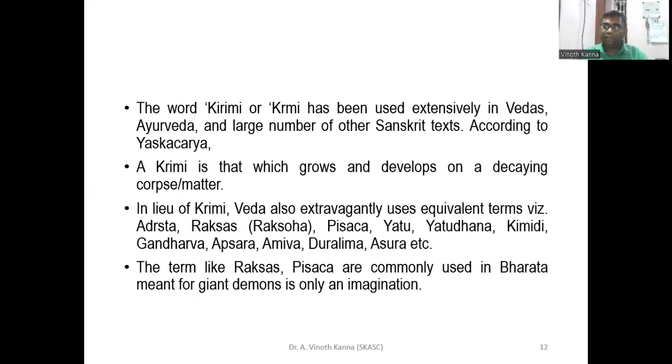So the krimi is a type of thing that grows and develops on decaying matter or dead matter. We can call it by other names like Adrishta, Raksha, Vishaka, Yatu, Yatudhana, Kimidi, Gandharva, Apsara, Amiva, Duralima, and Asura. Especially the terms Raksha and Pisaka are commonly used in the Mahabharata, where they are called imaginary giant demons.